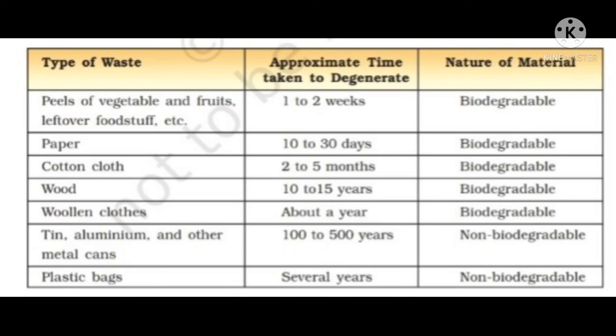Now tin, aluminium and other metal cans, even metals take 100 to 500 years to decompose, that's why it is non-biodegradable, it doesn't get easily decomposed. Same way plastic bags and bottles, thin plastic bottles which we can mold and compress easily, take 450 years to decompose.